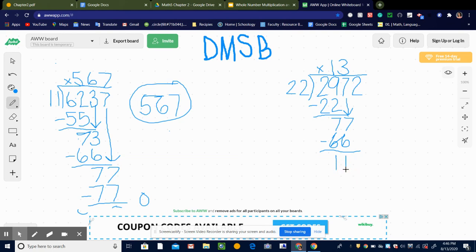Okay, and then the next step is to bring down. So I'm going to bring down that 2. Okay, let's see. So I'm going to draw my arrow.